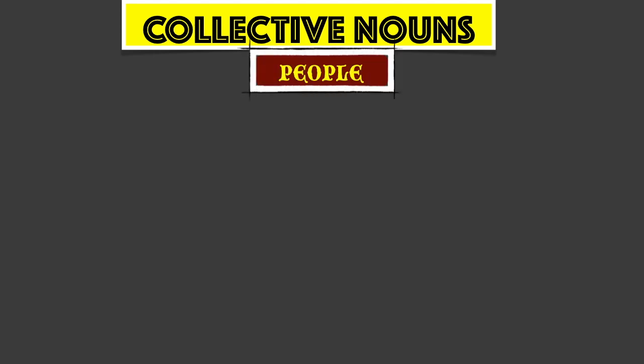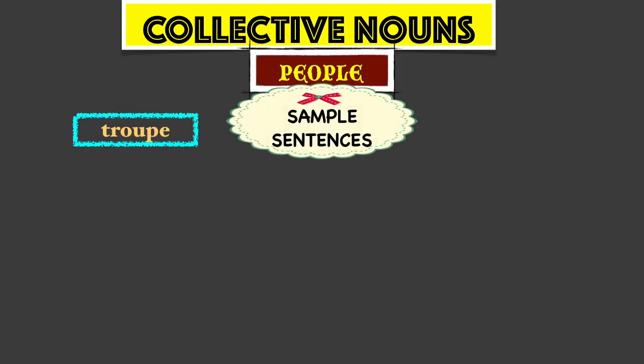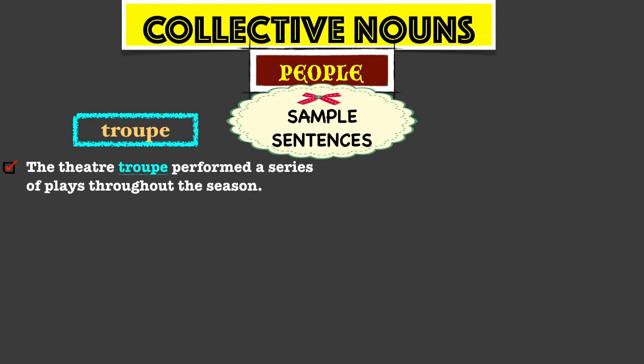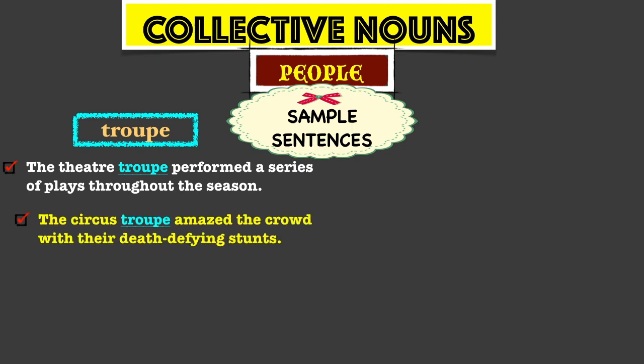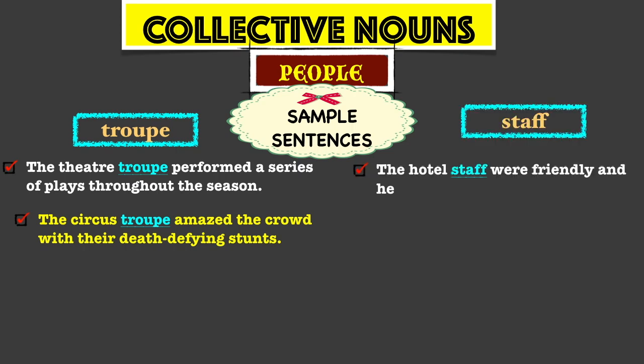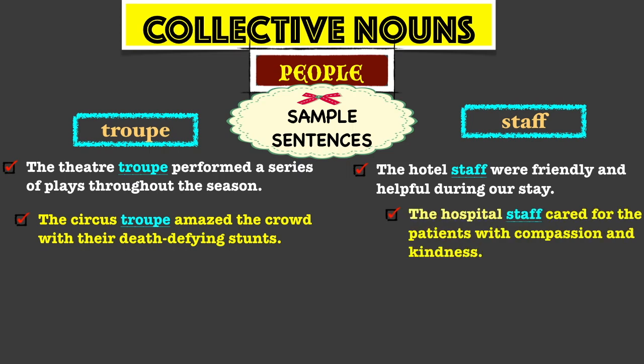The first word is troupe. The theatre troupe performed a series of plays throughout the season. The circus troupe amazed the crowd with their death-defying stunts. The next one is staff. The hotel staff were friendly and helpful during our stay. The hospital staff cared for the patients with compassion and kindness.